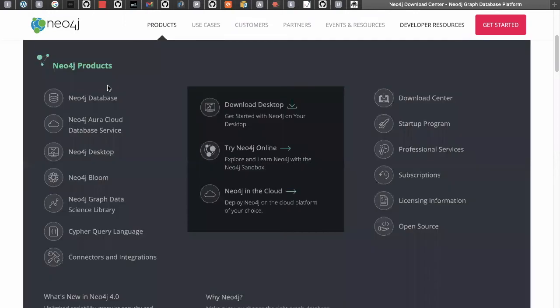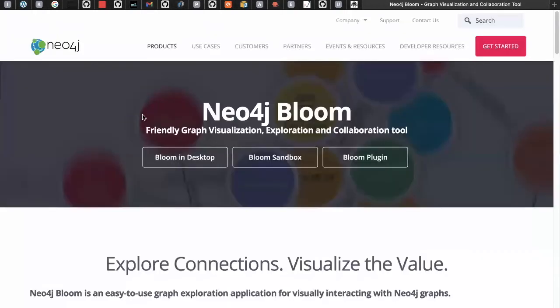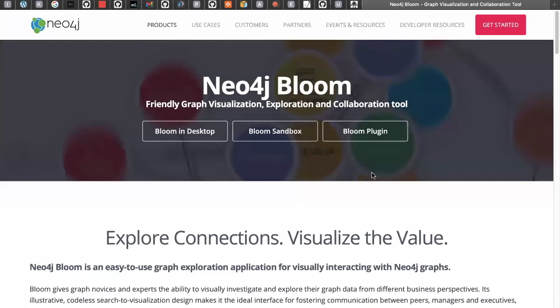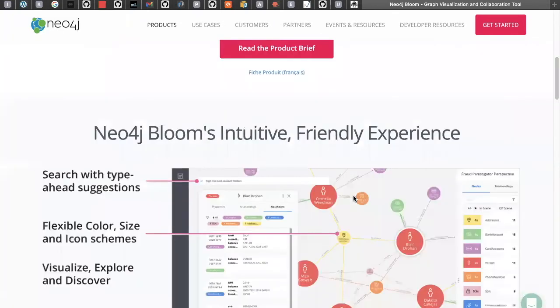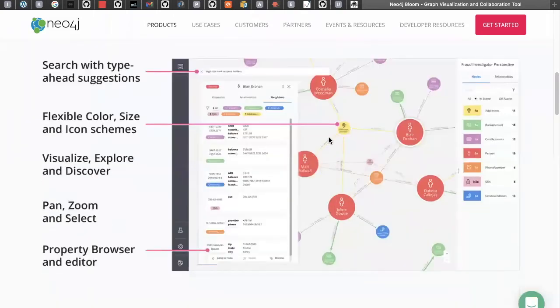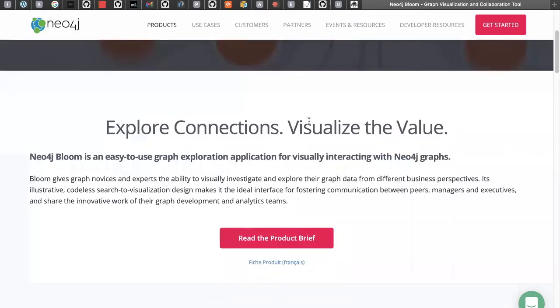And if you want to download something like Bloom, Bloom is a separate visualization tool for data science people. This is completely for visualization purposes. Why do we need to visualize the data when there is already a graphical representation? Don't look at the small data here. When there is huge data with so many relationships, that time this is going to be used a lot. So we can easily explore the visualization by using Bloom.